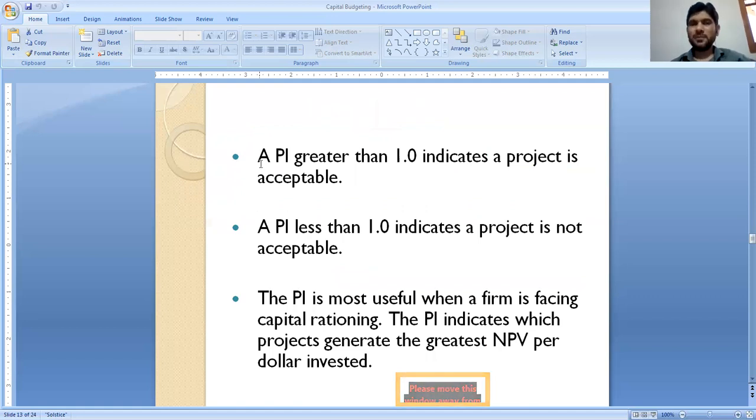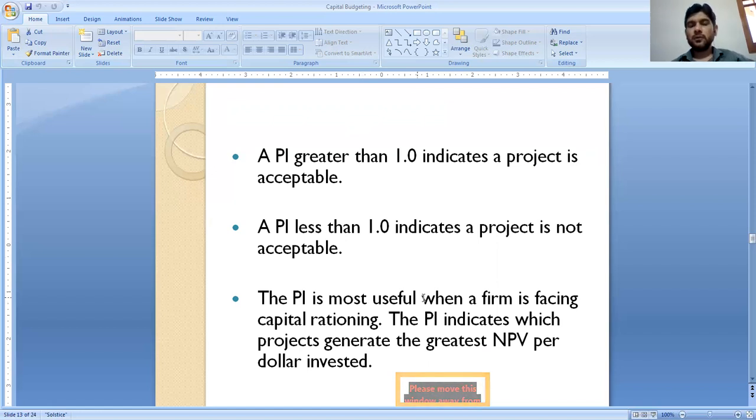Decision rules for PI, the profitability index, are: a PI greater than 1.0 indicates a project is acceptable. If PI is less than 1, the project is not acceptable. We cannot accept the proposal with a value less than one.